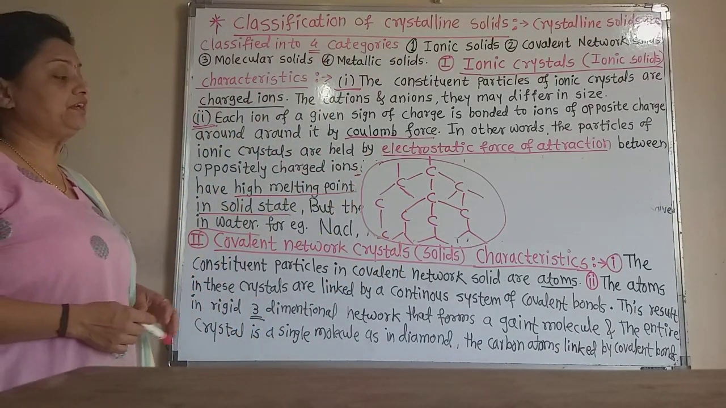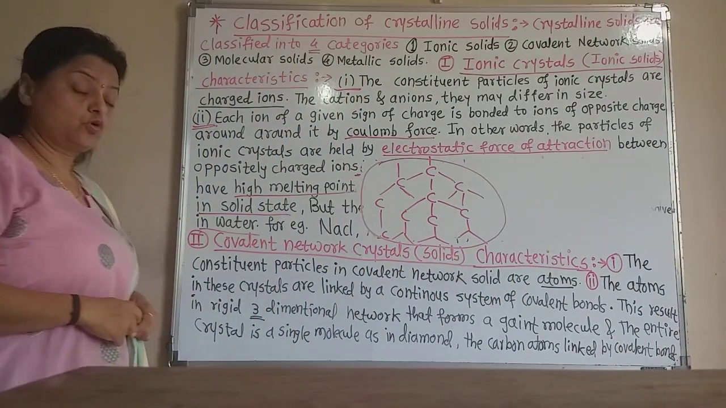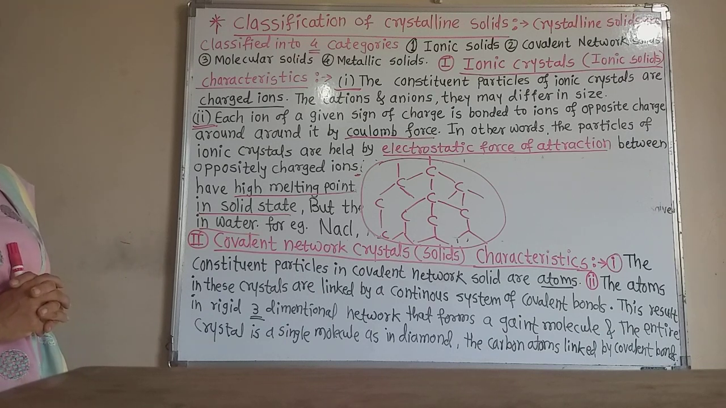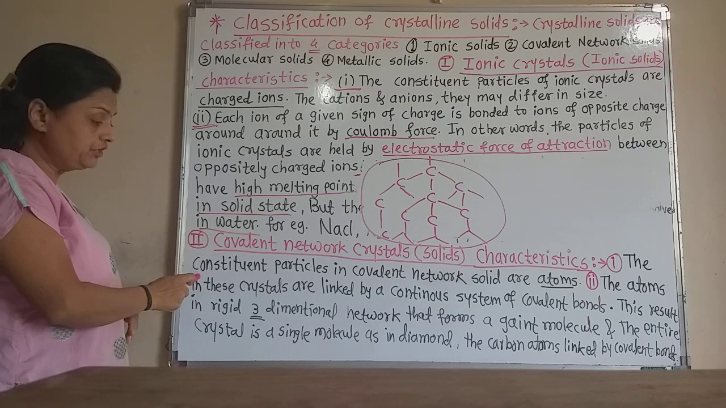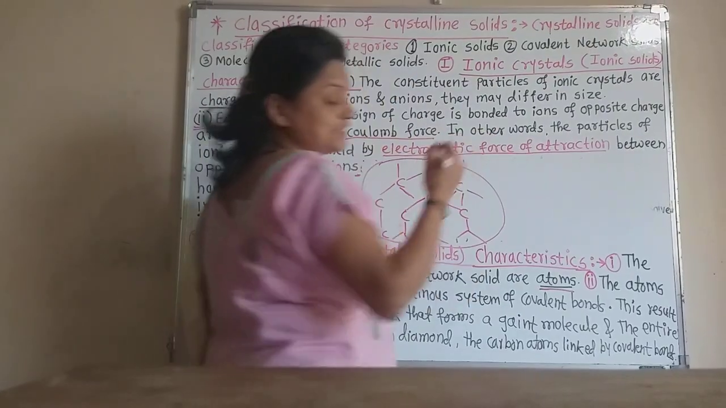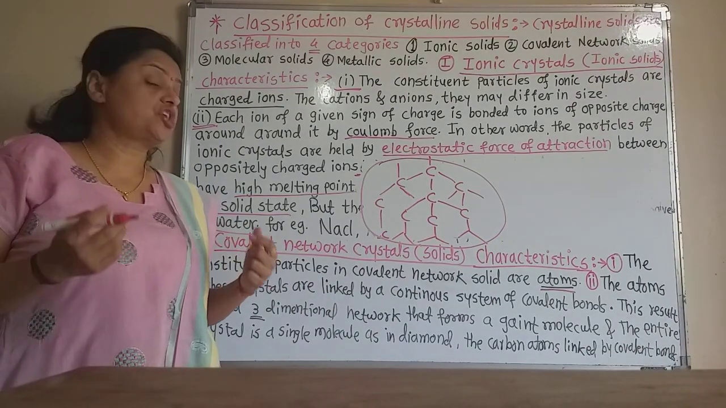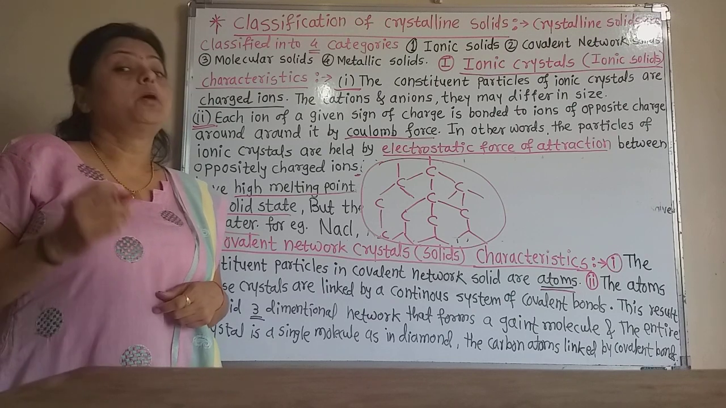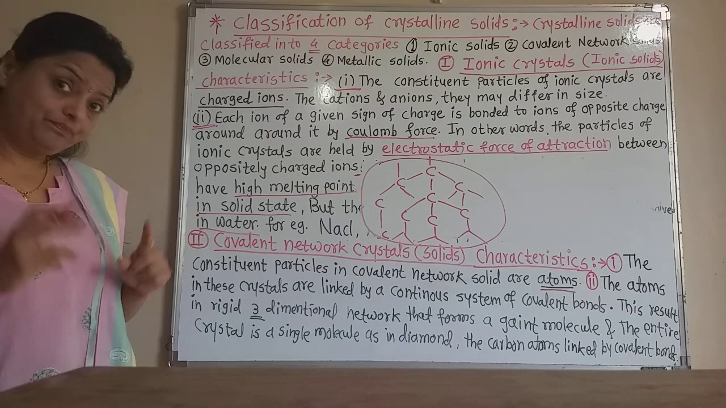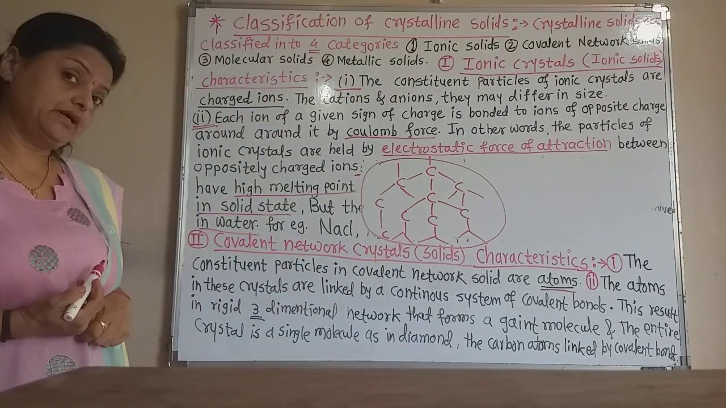So the first characteristic of covalent crystals or covalent solids is that the constituent particles in covalent network solids are atoms. Remember that. In ionic crystals, the constituent particles are charged ions, cations and anions. But in covalent network solids, the constituent particles are atoms. Now these are the carbon atoms in the diamond.